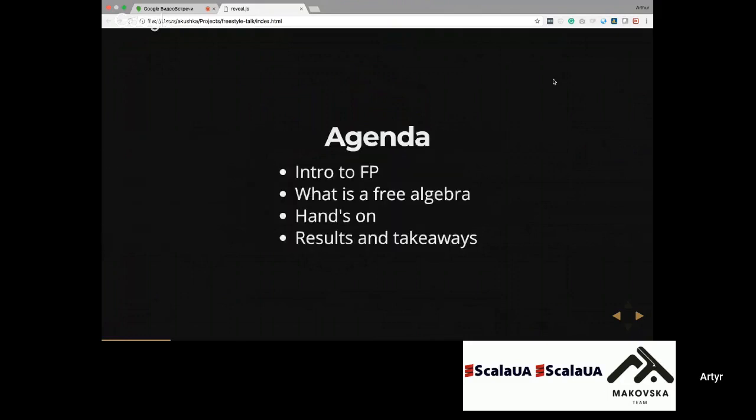Today's agenda is introduction to FP, just very shortly. Introduction to free algebra, what it is and how it's working. The last part is hands-on experience with the Freestyle library, where I will show how exactly to program with it, and we'll define some result in the end.